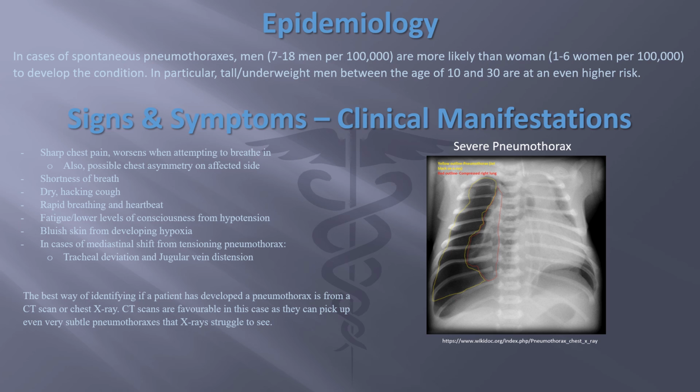You can identify a pneumothorax through a CT scan or a chest X-ray. CT scans are better in this case as they can even pick up subtle pneumothoraces.